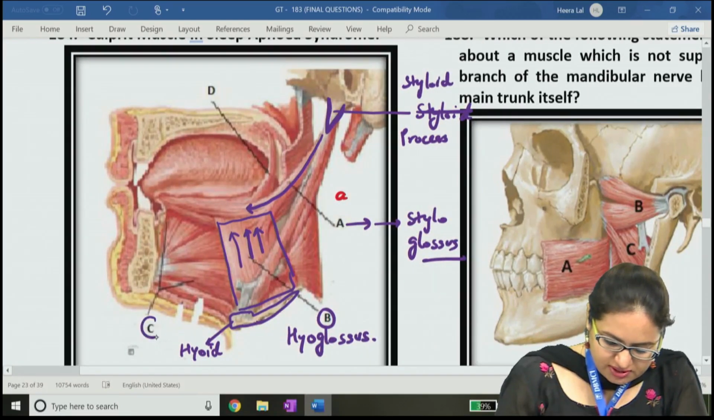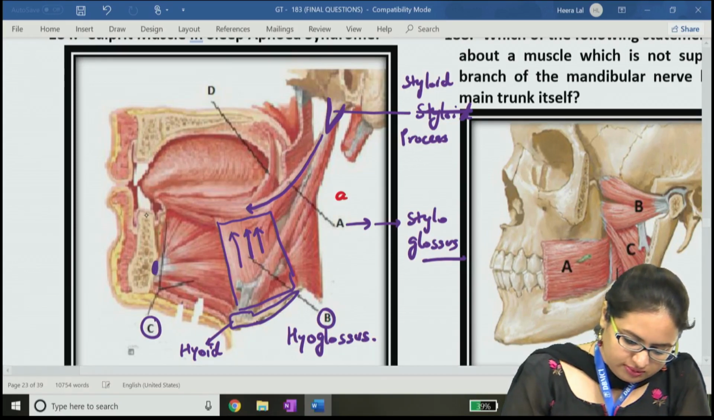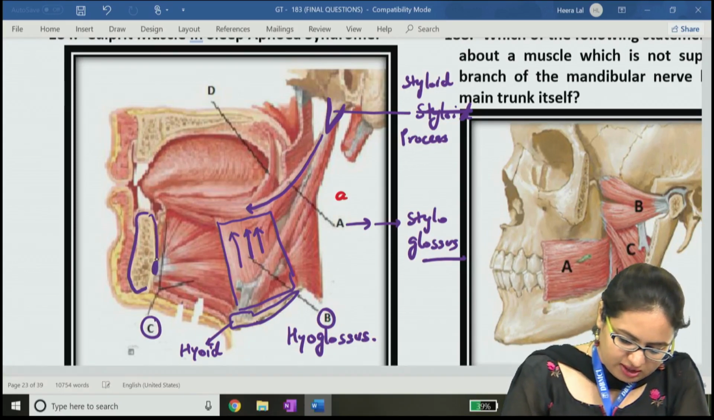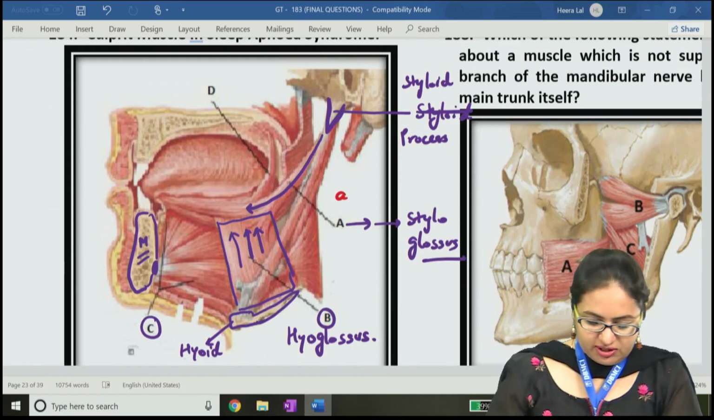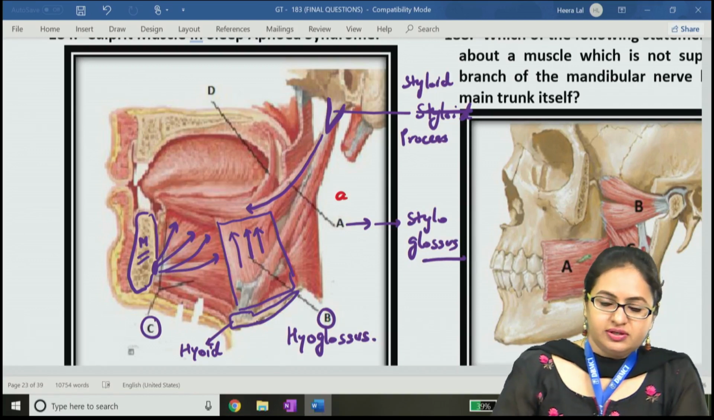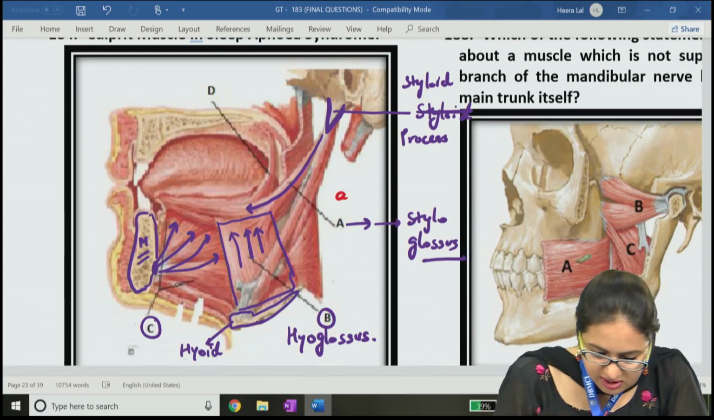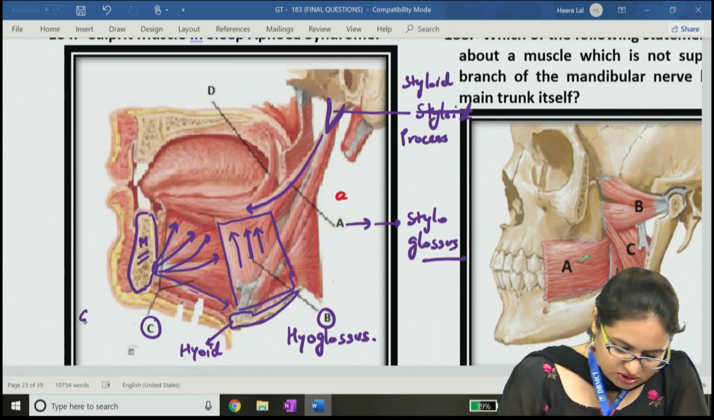Then we come to C. It takes origin from here. This is a section of the mandible, and this point is the superior genial tubercle. The muscle fans out and forms a major component of the tongue. Only the inferior-most fibers go towards the hyoid bone. This muscle, marked as C, is the genioglossus muscle.